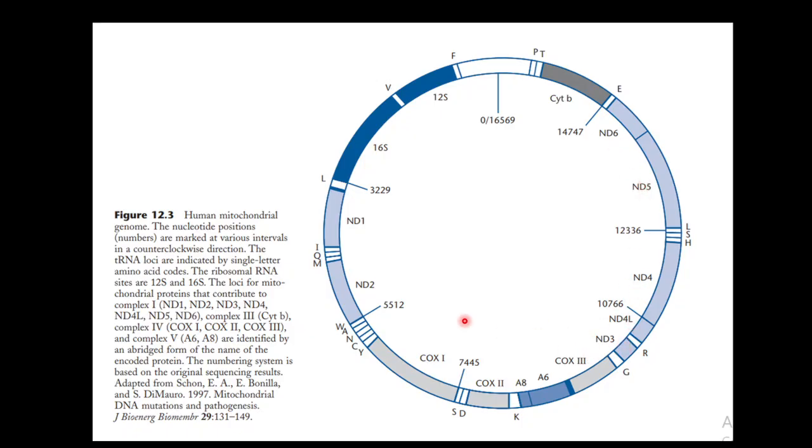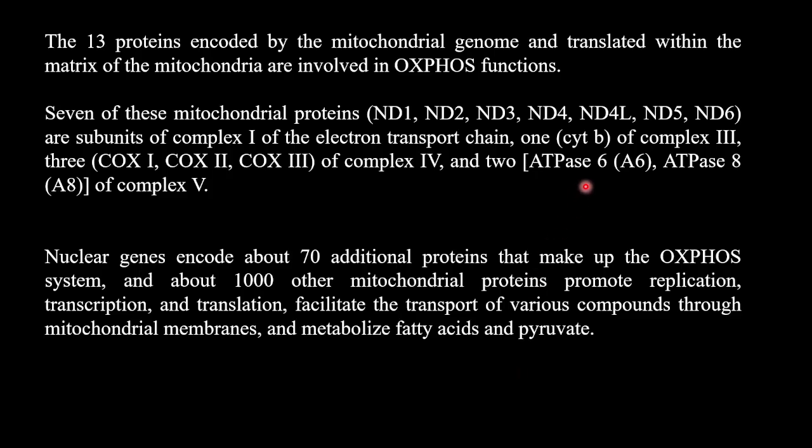So total 7 proteins coding for complex 1. This is complex 3, cytochrome B, then COX1, COX2, COX3. They are forming complex 4. And you can see the A6 and A8. This is forming complex 5. It is written ATPase6 and ATPase8 of complex 5.